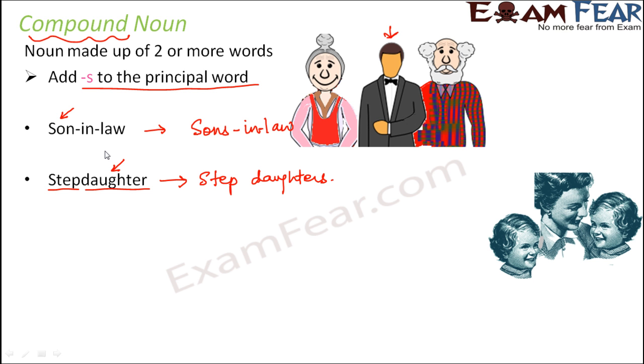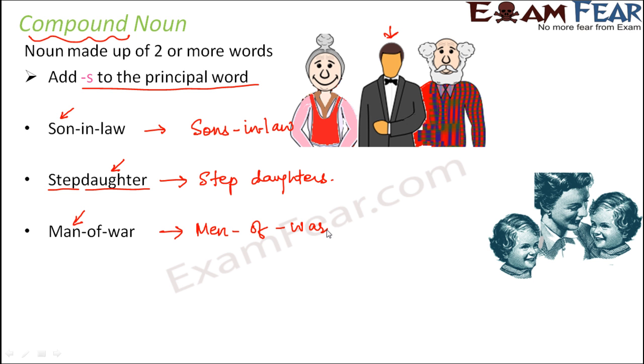Let's look at some more examples. Man of war. In this case, which is the principal word? Man is the principal word. In order to get this entire word, we have added of war to the word man. Now how will you write its plural? As per the rule, I have told you that you have to add s. But do you think that in this case we will add s? No, because the plural of man is not mans, it's men. So the plural would be men of war.